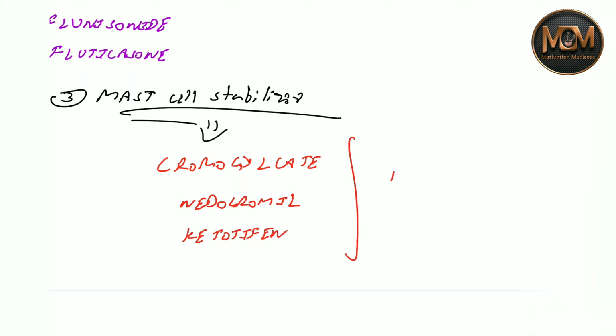These three drugs are basically given by the inhalational route. So the mast cell stabilizers are cromoglycate, nedocromil, and ketotifen.